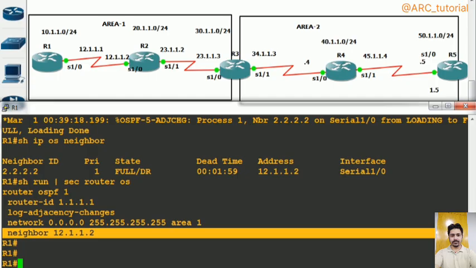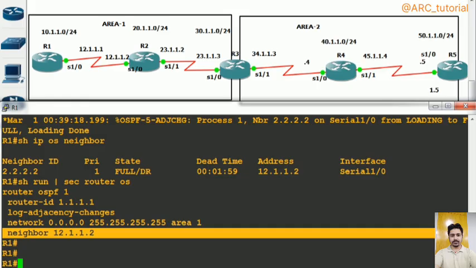Right? So it is also not mandatory to configure this neighbor command on both sides, but it is mandatory to use the same network type on both ends. So I hope you have understood why we need to configure this network type as non-broadcast. Wherever you need to configure your neighbor statically, wherever you need to send unicast OSPF updates, along with DR and BDR, then you have to use your network type as non-broadcast.